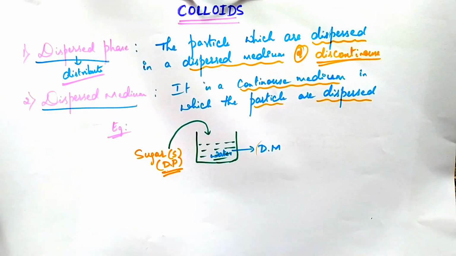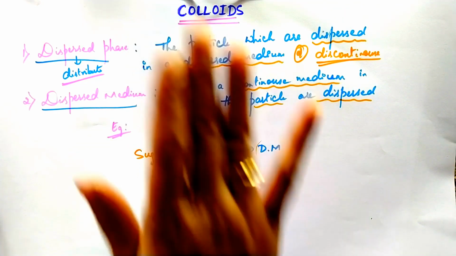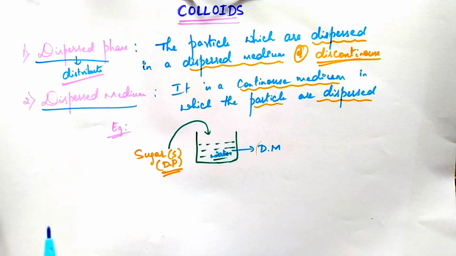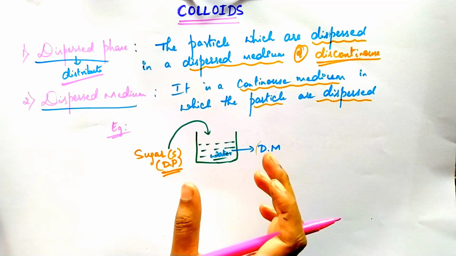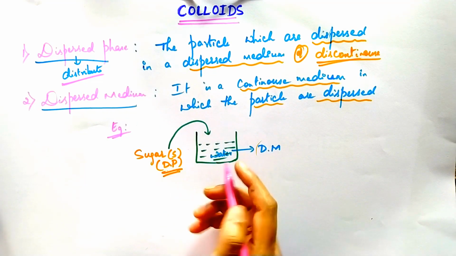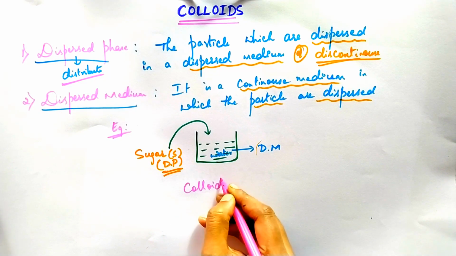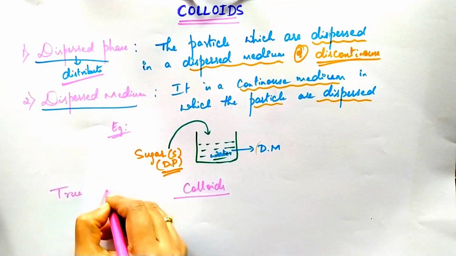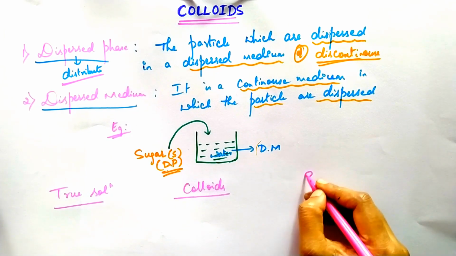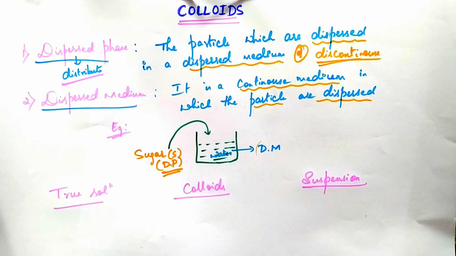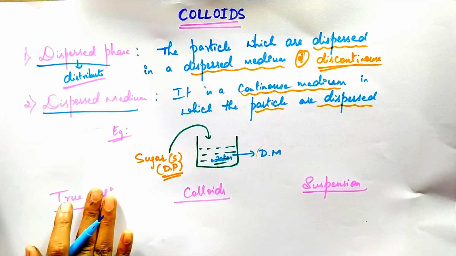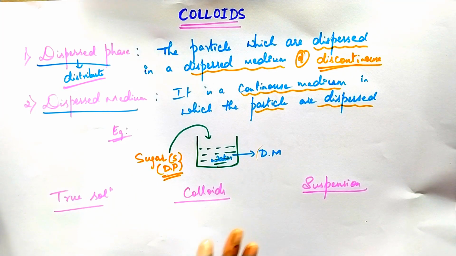Okay. These are the two terms you should know before knowing the definition of colloid. Now, let us move on to the main definition of colloid. To get a clear picture of colloid particles, you should know two other definitions, that is true solution and suspension. Let us do an activity to compare true solution, colloids and suspension.